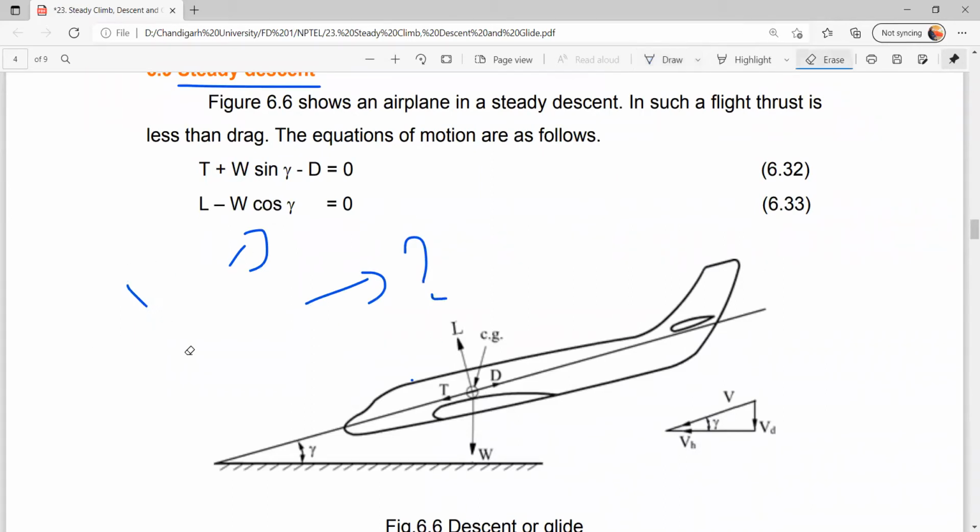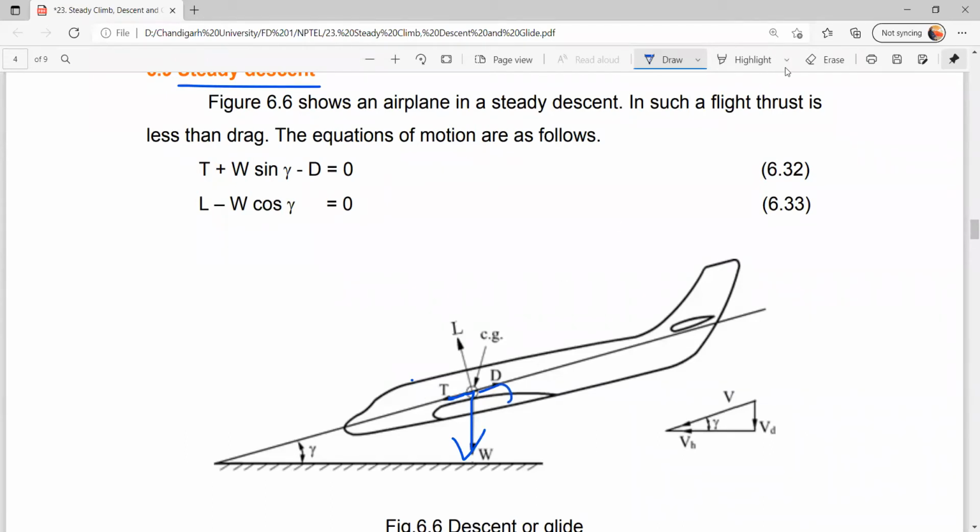Consider an aircraft which is going to descend. When it is descending, the weight will always act perpendicular to the earth's surface, W. Thrust acts forward, drag acts backward, and lift acts upward, in an inclined manner obviously, because the aircraft is pitching nose down and diving.